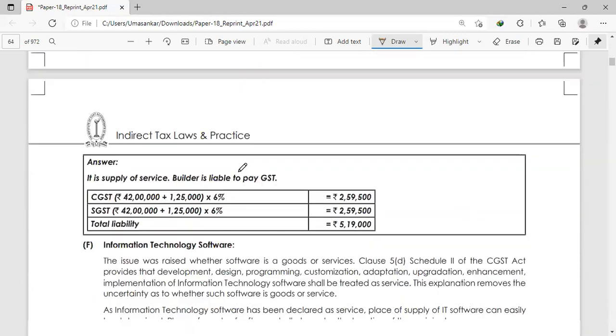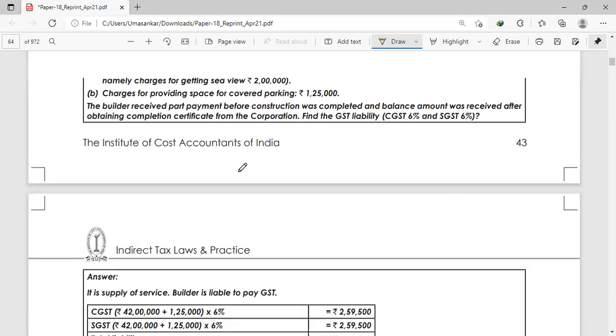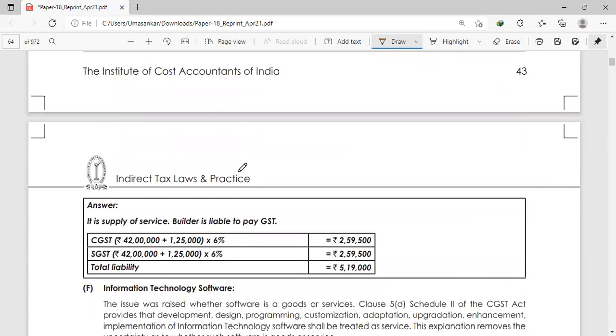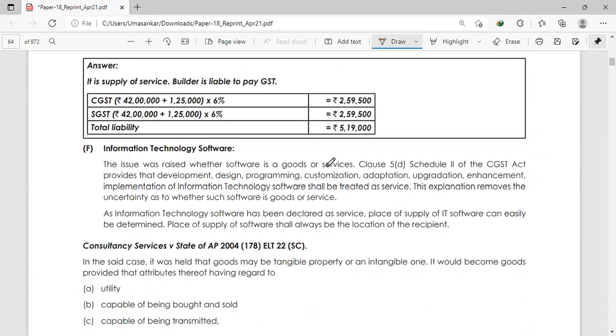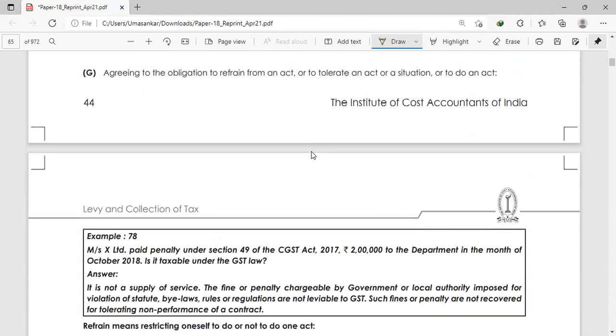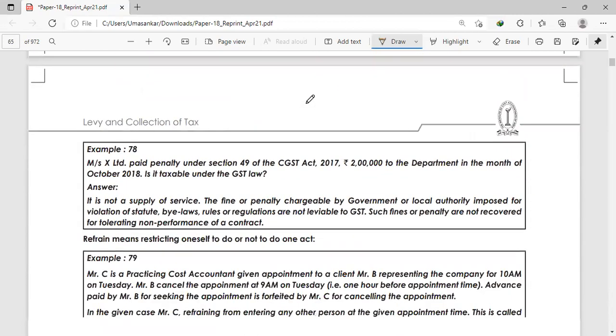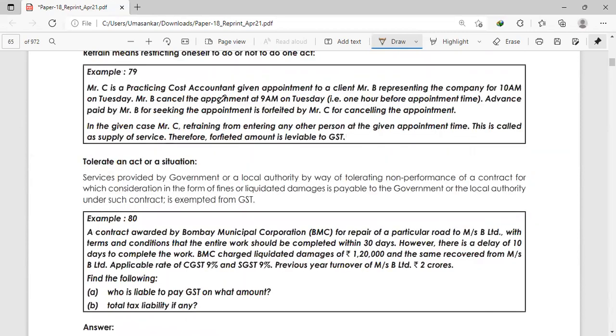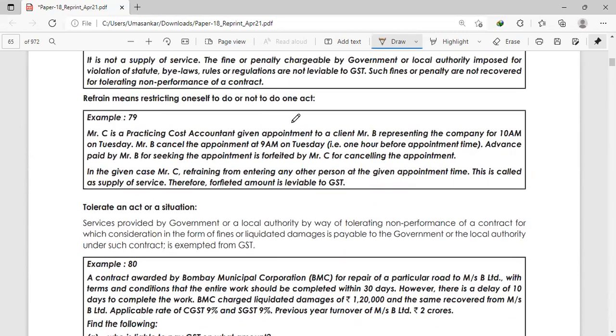This is everything we have completed. When you need to do these examples by yourself. Okay. Then Infotech software we have also discussed. Consulting service we have also read about. Agreeing to refrain from the act. Okay. Then refrain means restricting oneself to do or not to do an act.